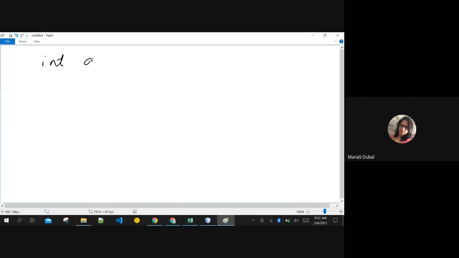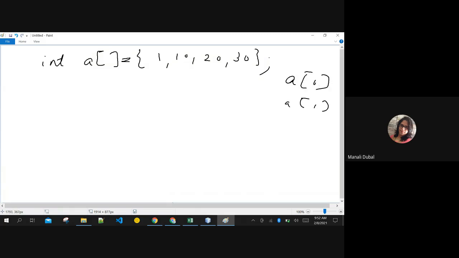If you want to create a static array without using the new keyword, then automatically these values will be stored in the same fashion only. A of 0, A of 1, A of 2, A of 3 will have these values.